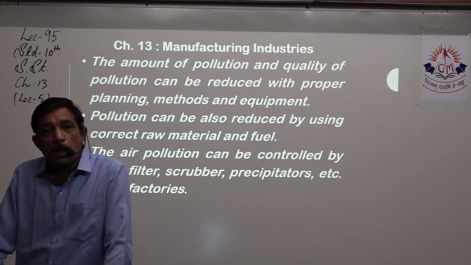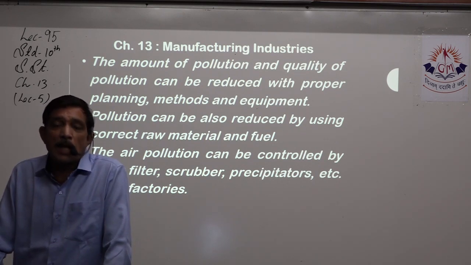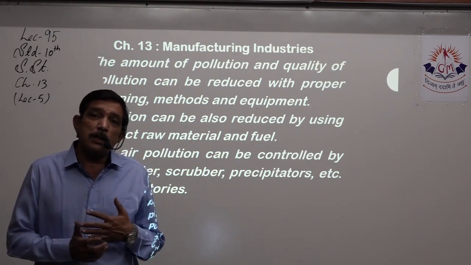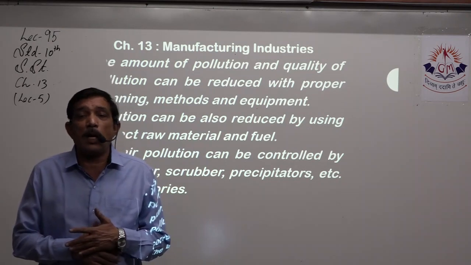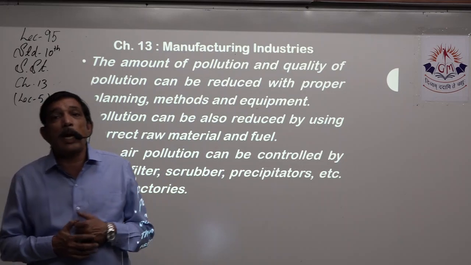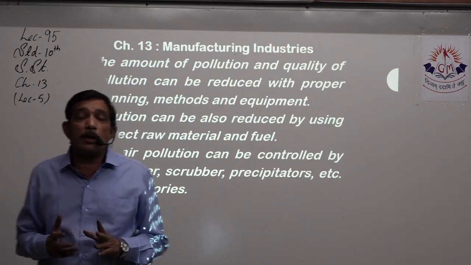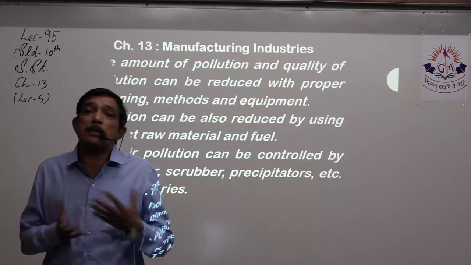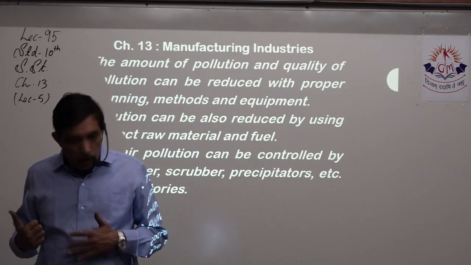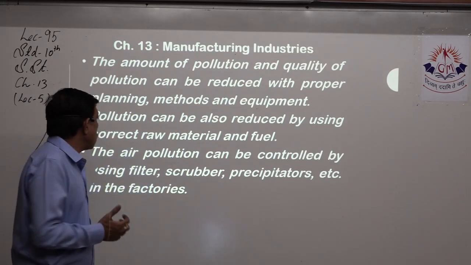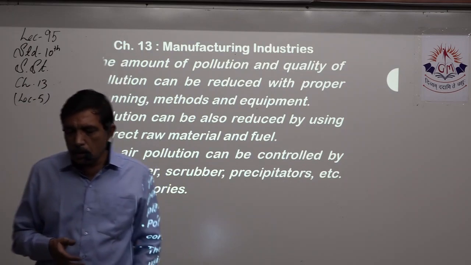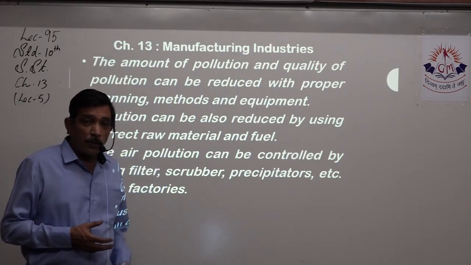So instead of that, if we switch to machines that use natural gas, then we can make use of the same industry in some scientific way, in which we constantly have products from that industry, and at the same time we are not polluting, we are using scientifically enhanced machines, and we are saving fuel also. Air pollution can be controlled by using filters, scrubbers, precipitators, etc. in the factories wherever possible.